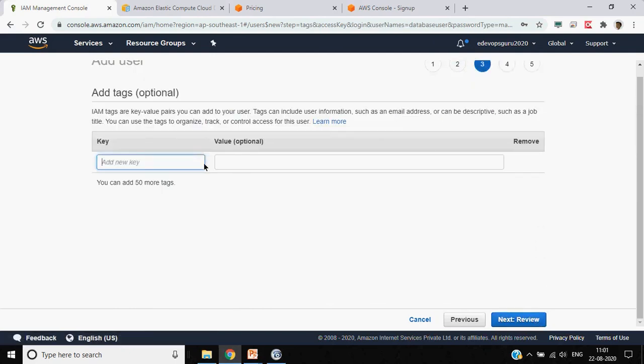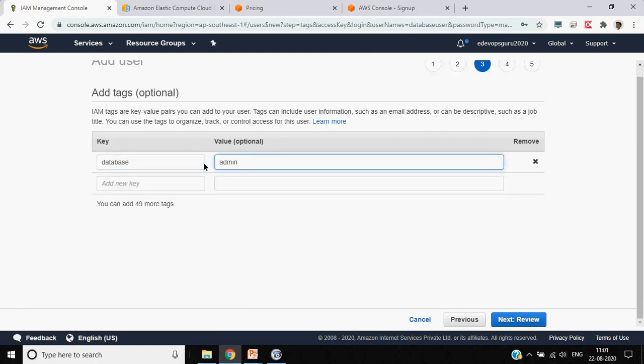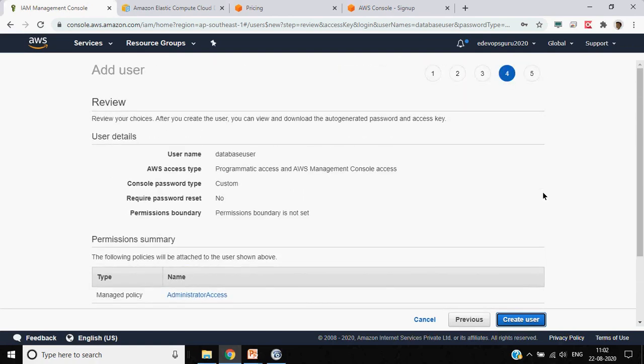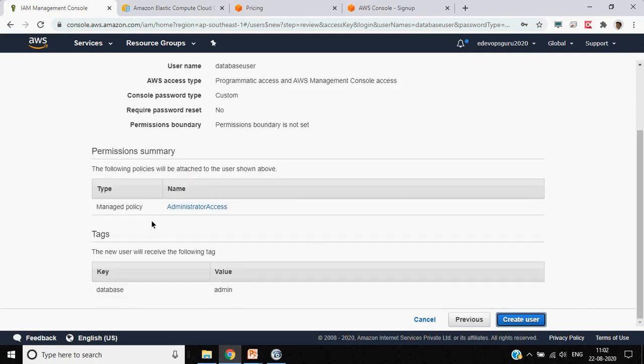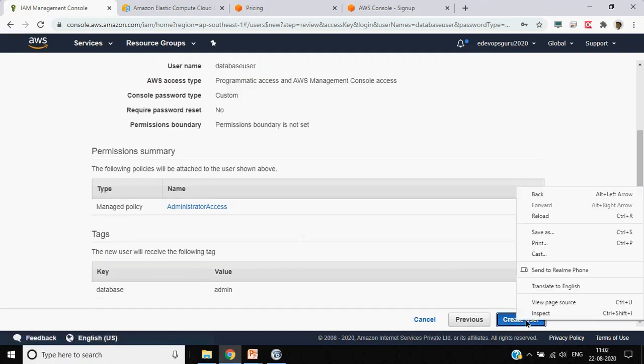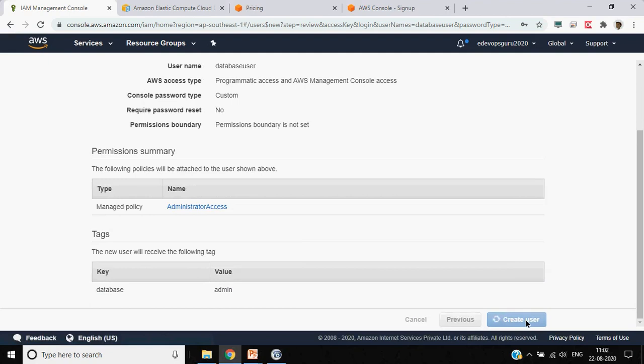Then you can add tags, which are just for bookkeeping, or for payment tracking, to see which service you have been charged for. These keys can be used. So let's give some text. It's not mandatory, just optional. Now you get a final page where you can review your policies. So this is your policy, and then you create the user.